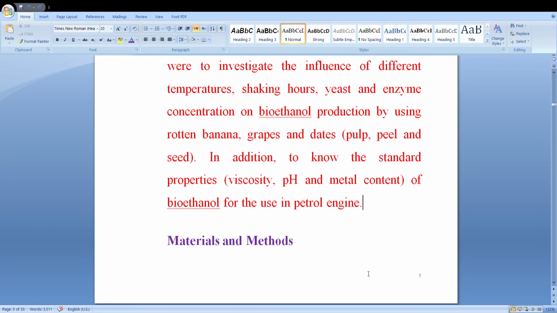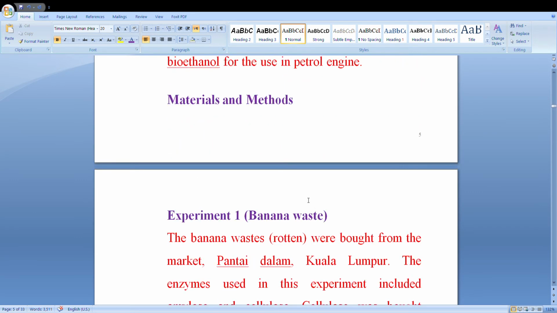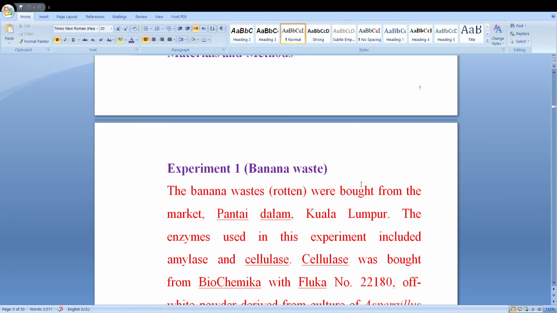So this is a good topic. Now we can see the materials and methods, how it has been done or how it has been produced.